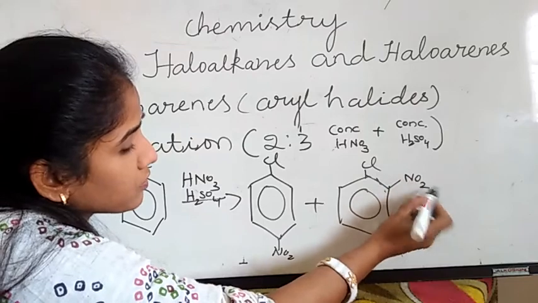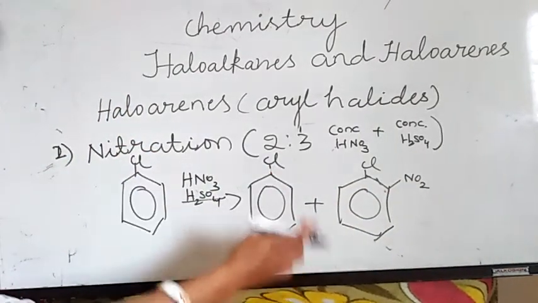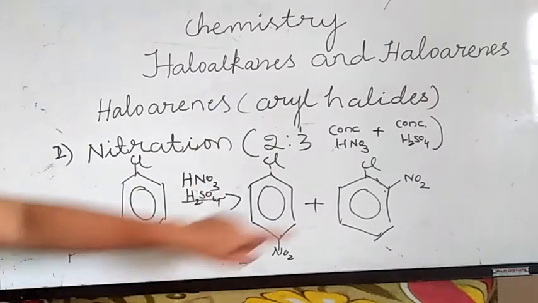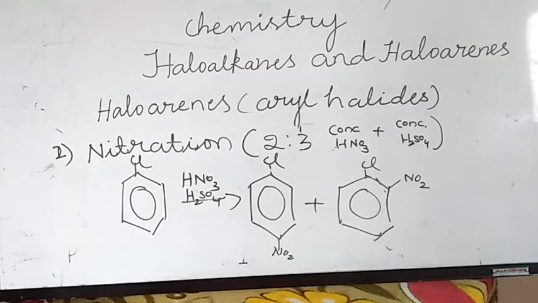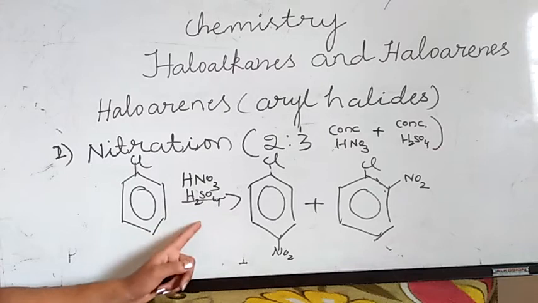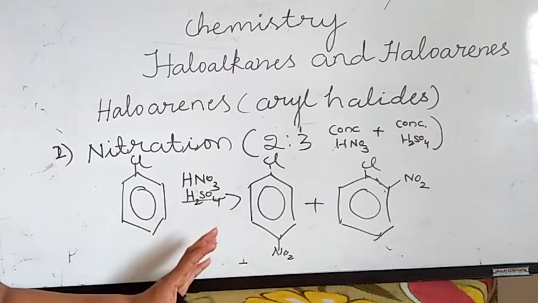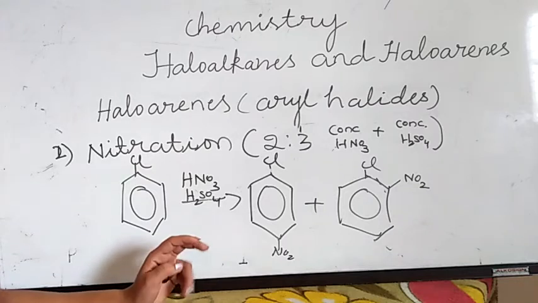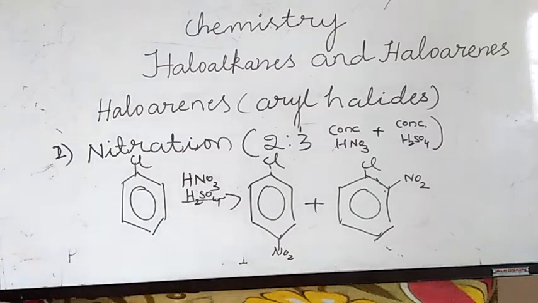So this is 1-chloro-4-nitrobenzene and this is 1-chloro-2-nitrobenzene. You should write that, that's it. Okay, this is chlorobenzene. In presence of nitrating mixture, you will get 1-chloro-4-nitrobenzene and 1-chloro-2-nitrobenzene. This is the para product, the major; this is the minor.